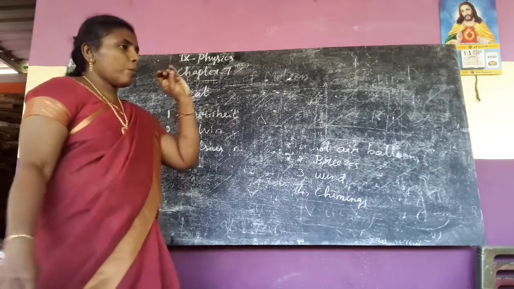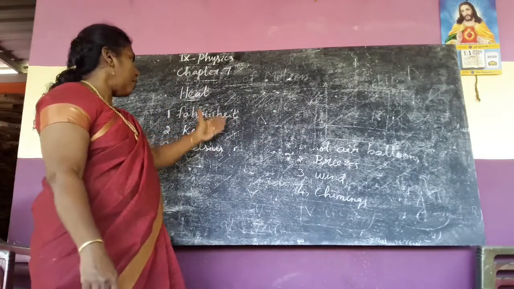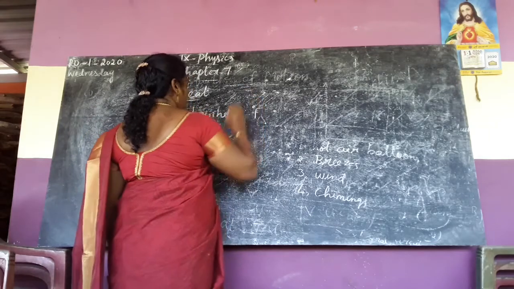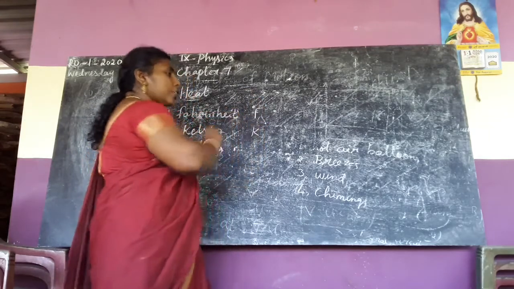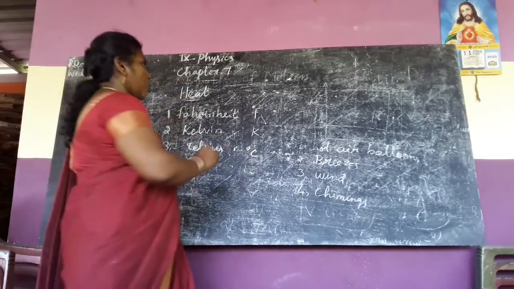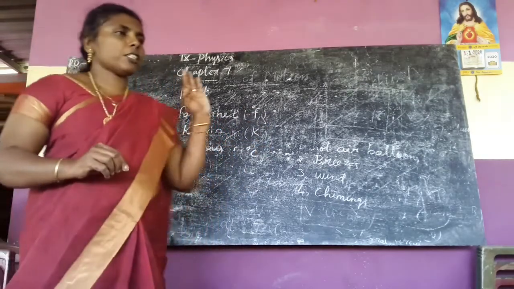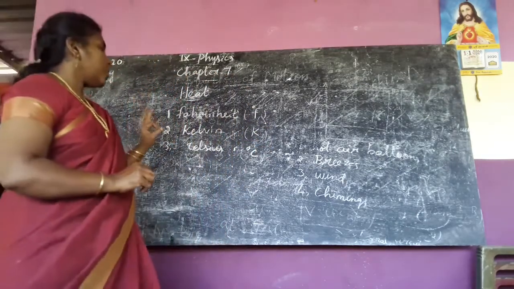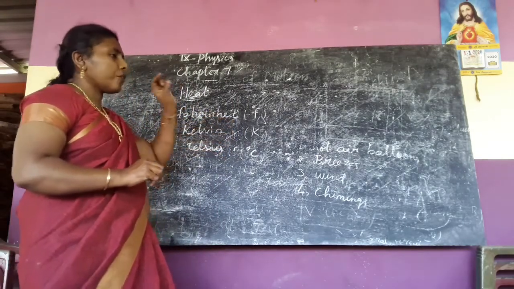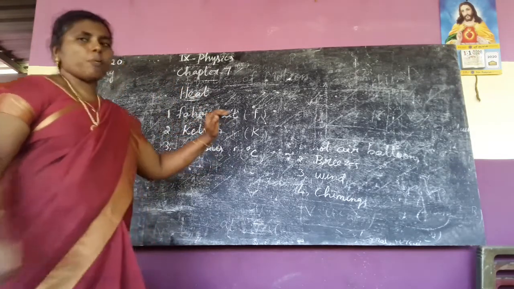But the freezing point and boiling point are different in the three scales. Fahrenheit is written as degree Fahrenheit. For Kelvin, no need to put degree, only Kelvin. Degree Celsius, like that we can mention. So here we see Fahrenheit, Kelvin and Celsius. What are the different scales used to find temperature? Fahrenheit, Kelvin, Celsius. Kelvin alone does not take the word degree, but Fahrenheit and Celsius are mentioned with degree.